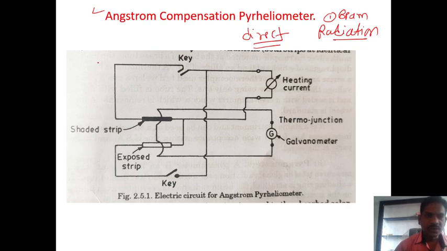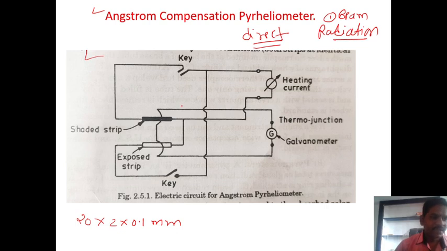So you draw these figures. This is the diagram of the Ångström compensation pyrheliometer. What do you consider here? In this pyrheliometer, a thin blackened shaded magnesium strip is used. If you consider this shaded one, what is the size? The size is 20 by 2 by 0.1 mm. This magnesium strip will be used.